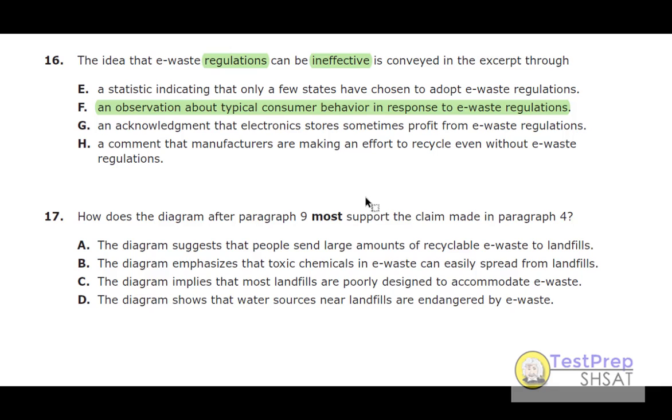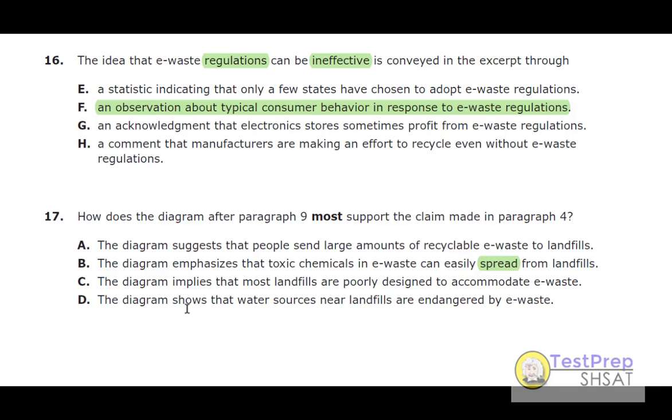The diagram suggests that people send large amounts of recyclable waste. B, the diagram emphasizes that toxic chemicals and e-waste can easily spread from landfills. Yes, the arrows everywhere indicate spread from the landfills. That's exactly where it's spreading. I think B is the right idea. Okay, C, the diagram implies that most landfills are poorly designed to accommodate e-waste. D, the diagram shows that water sources near landfills are endangered by e-waste.